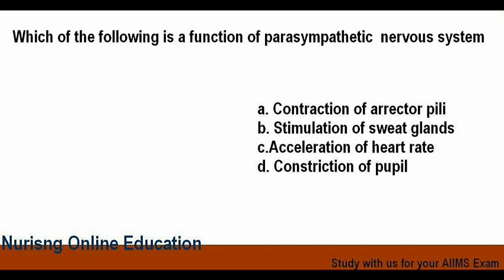Which of the following is a function of parasympathetic nervous system? Options are option A contraction of arrector pili, option B stimulation of sweat glands, option C acceleration of heart rate, and option D contraction of pupil. And the answer is option D, that is contraction of pupil.